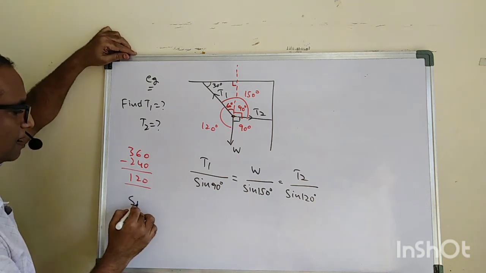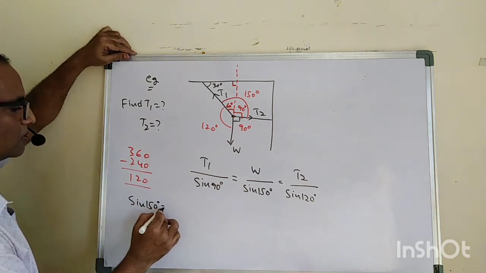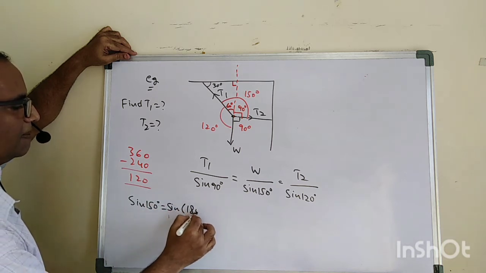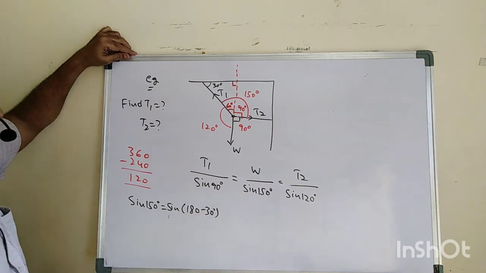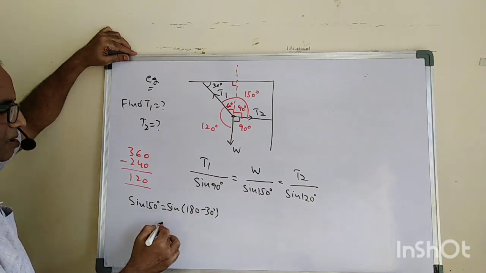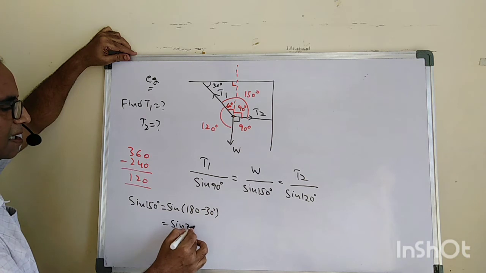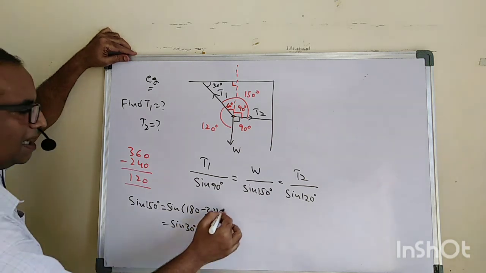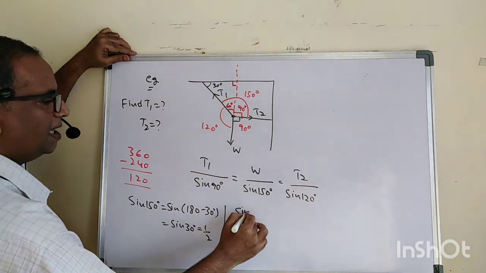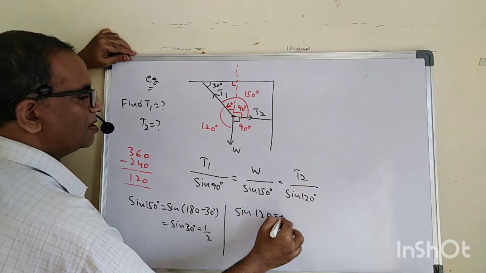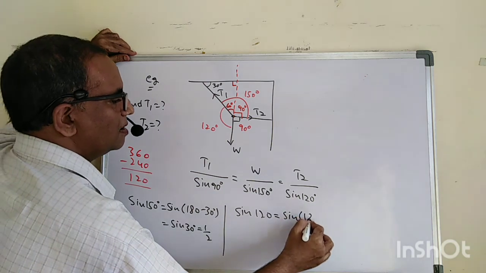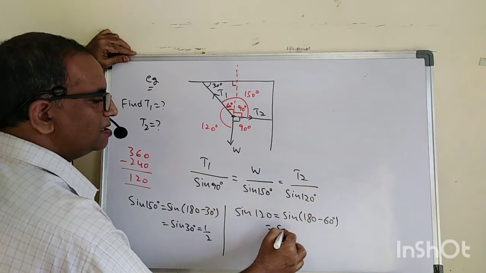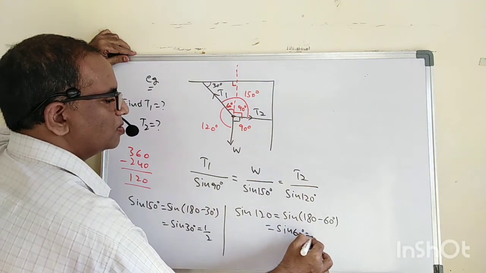Observe here carefully. Here we have sine 150 degrees equals sine of 180 minus 30 degrees. Can I write like that? Sine of 180 minus 30 is nothing but sine 30 degrees, so it is 1 by 2. Then similarly, take sine 120. It is nothing but sine of 180 minus 60 degrees, so it is sine 60 degrees, which is root 3 by 2.